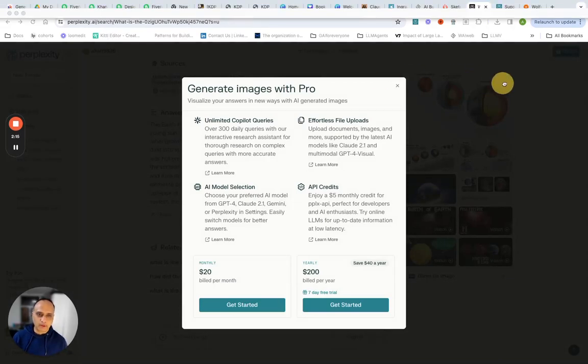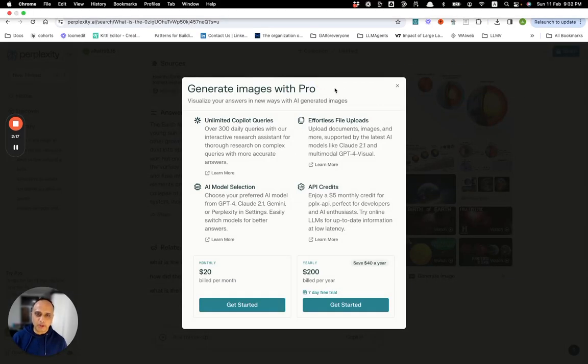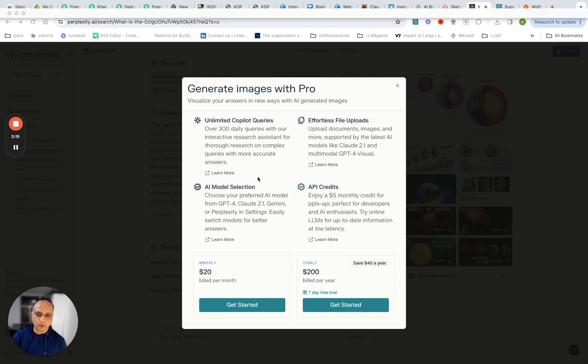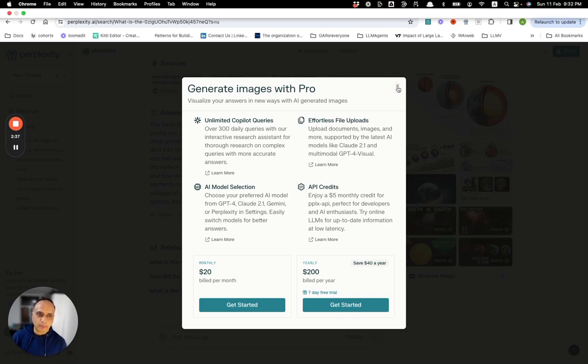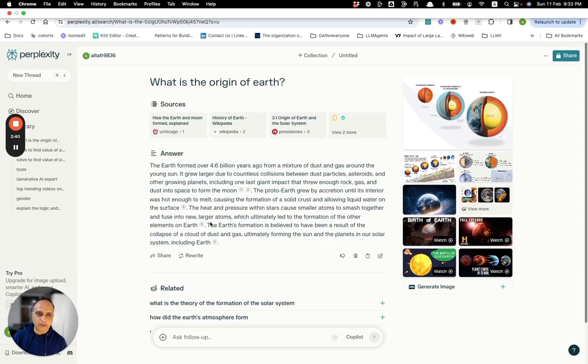And then it also gives you an option to generate the image and it takes you to the Pro program. So what we are seeing right now is the free version of Perplexity, but if you go $20 a month, then you get unlimited queries, you get to select your models, you can upload files and do research and analysis. You can use API credits and you can also analyze images. All right, so that was the first example.